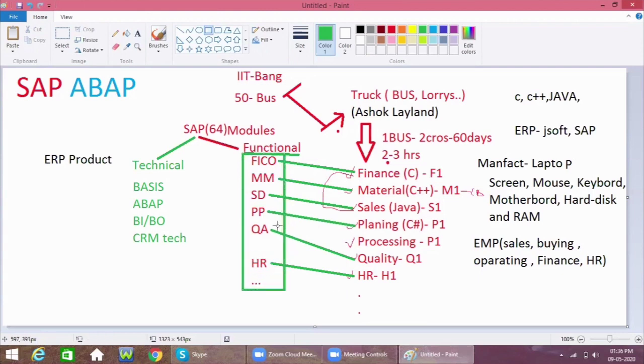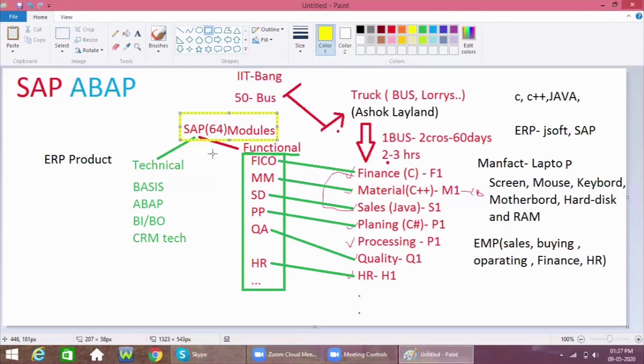After this interaction between Ashok Leyland and SAP, the SAP people will design how they are doing their business. Design means they will do some configuration in SAP.